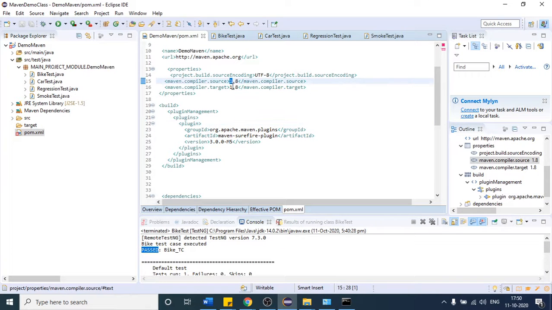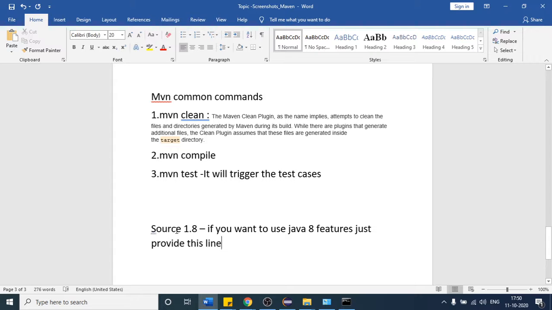After that, what is the second one, target? So target 1.8, what does that mean? Let me write it in another line, target 1.8.